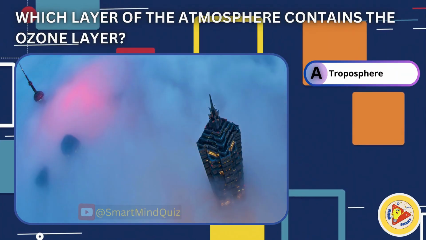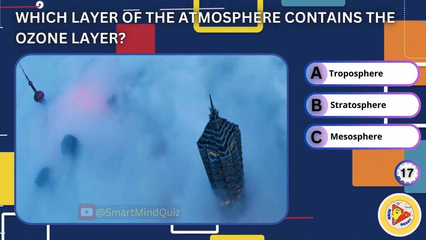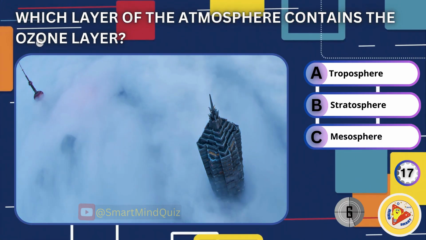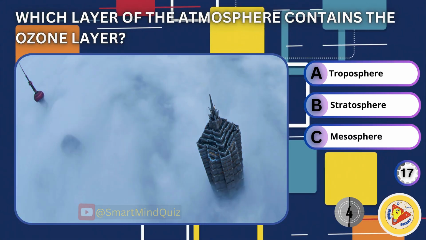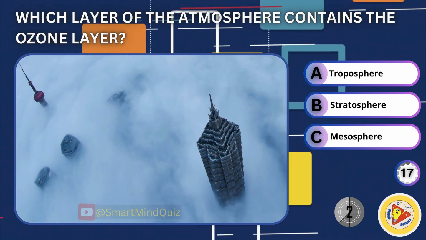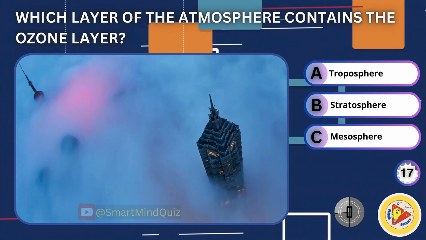Which layer of the atmosphere contains the ozone layer? Troposphere, stratosphere, mesosphere. Right answer is stratosphere.